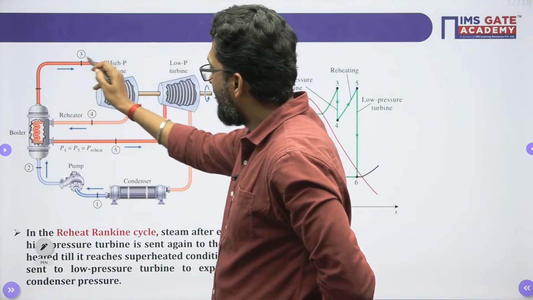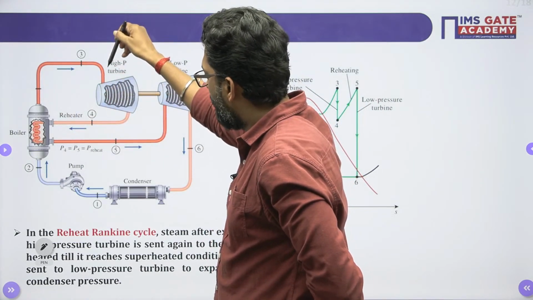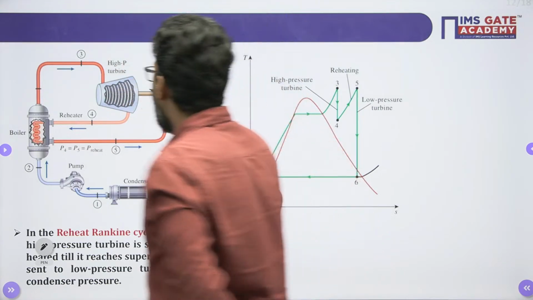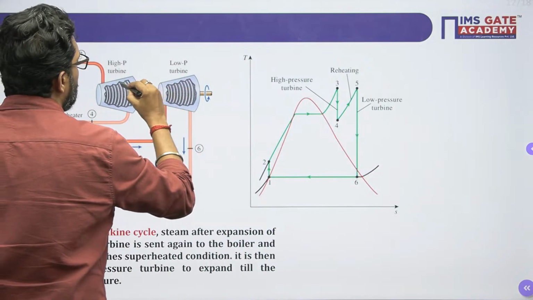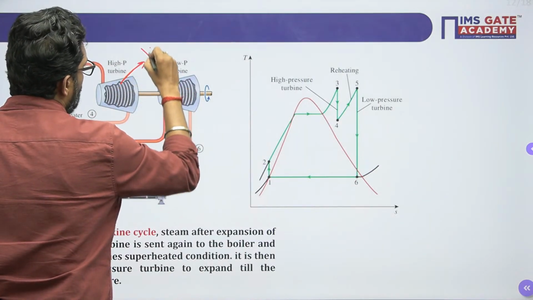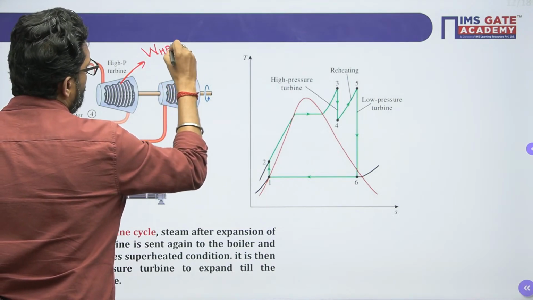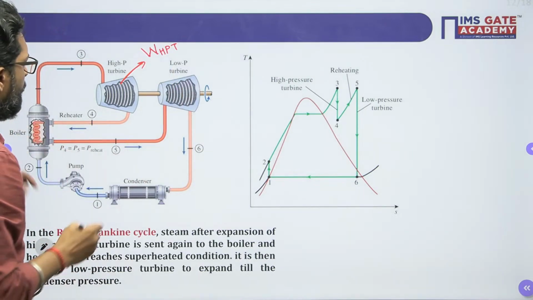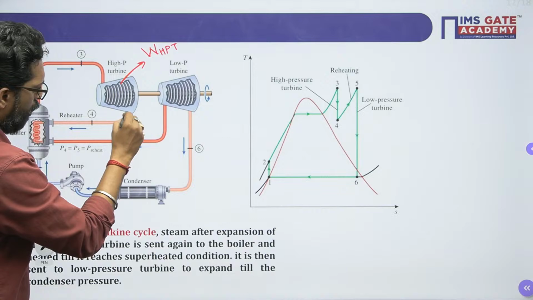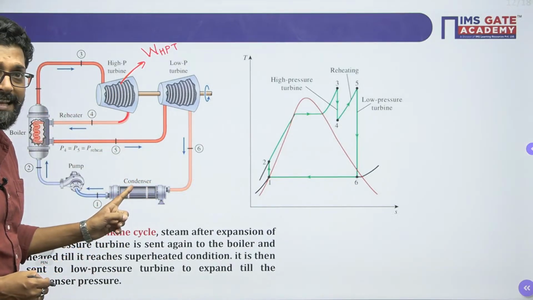High pressure and high temperature fluid enters into a high pressure turbine, and that high pressure turbine develops a work. In this question it is given. This is W, let's suppose, for the high pressure turbine. Now this steam is not going to the condenser directly.